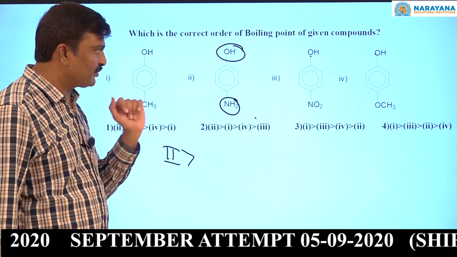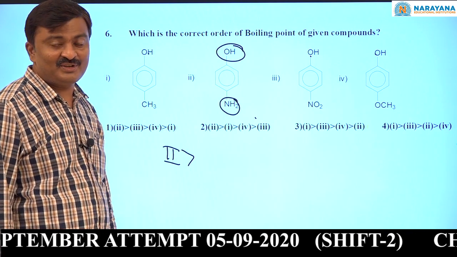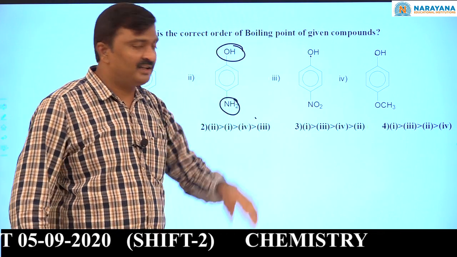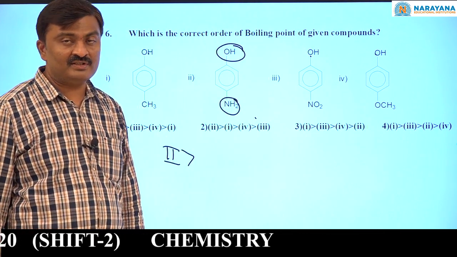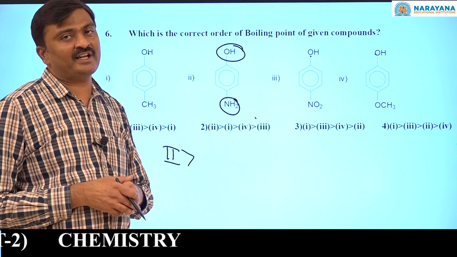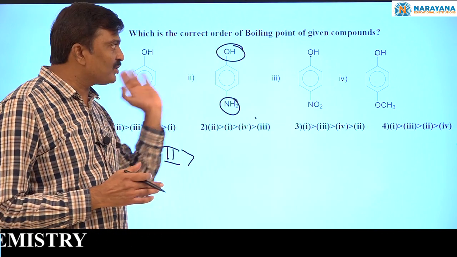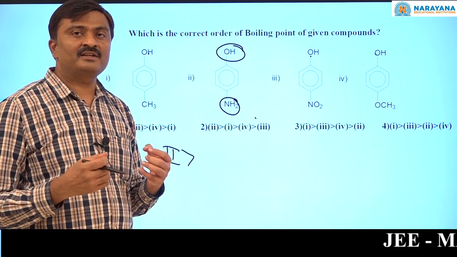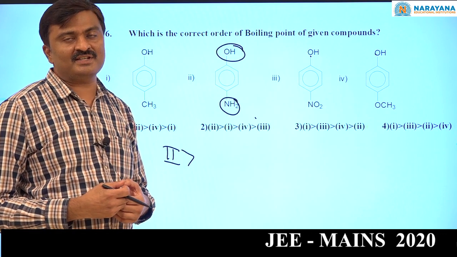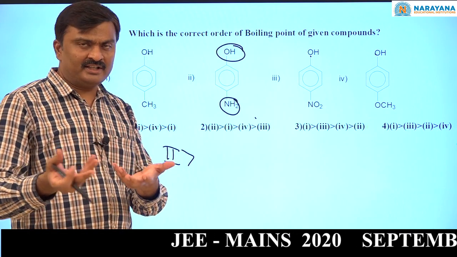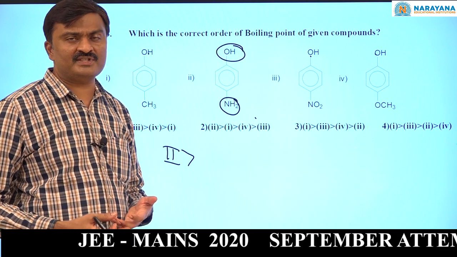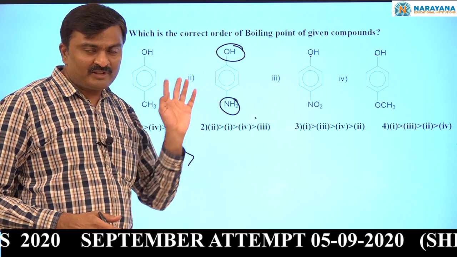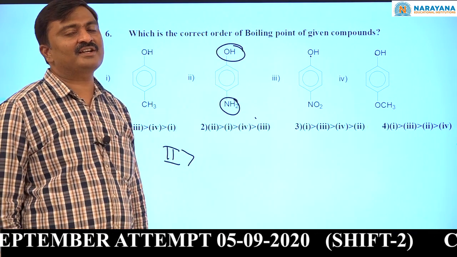First one over. Now among the remaining 3, for which one is the boiling point more? Along with the intermolecular hydrogen bonds, dipole-dipole attractions are also there between them. Hydrogen bonding is common. If the dipole moment is more, then the dipole-dipole attractions are strong, which means intermolecular forces are strong, and automatically the boiling point will be more. So from the remaining 3, how to decide? Based on the dipole moment.